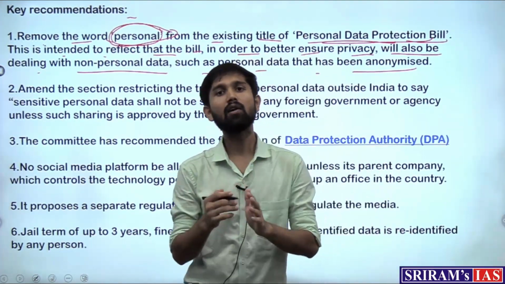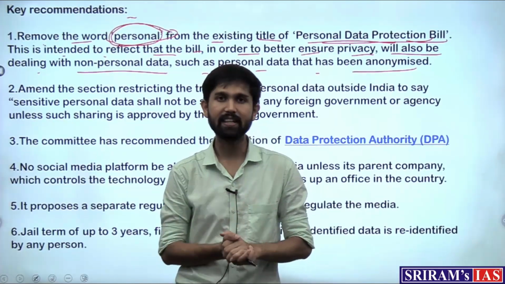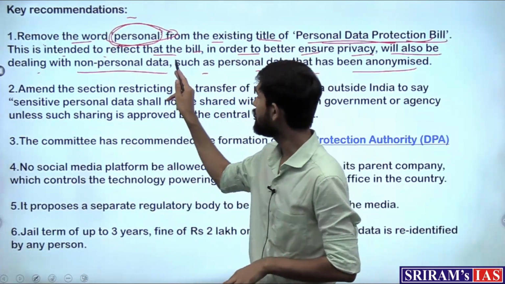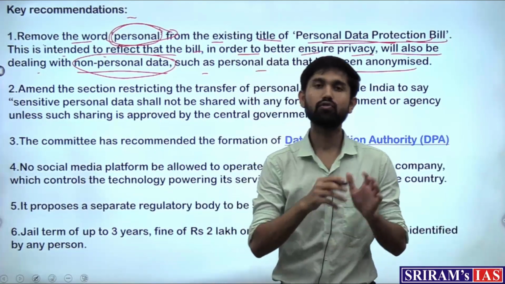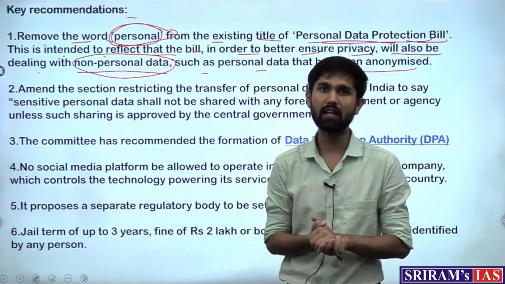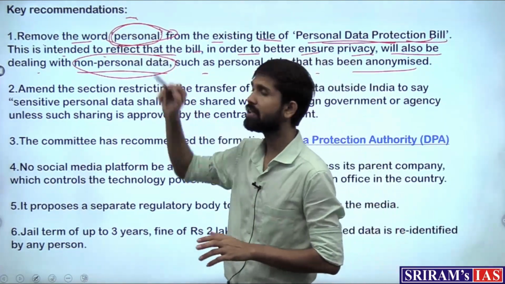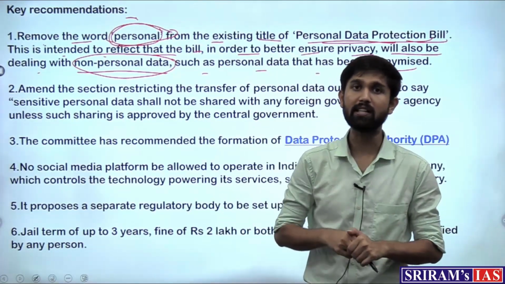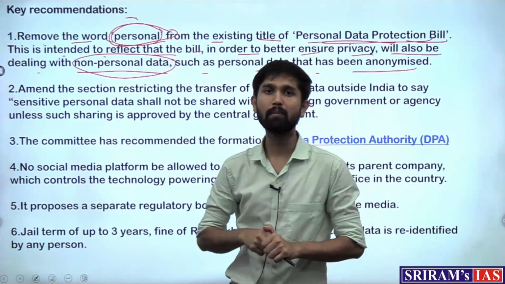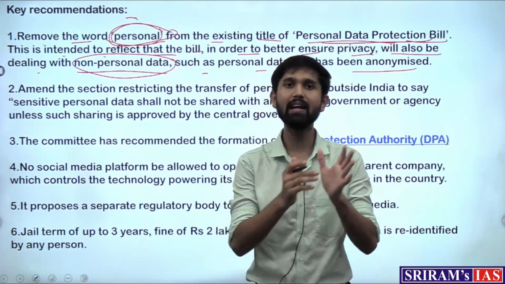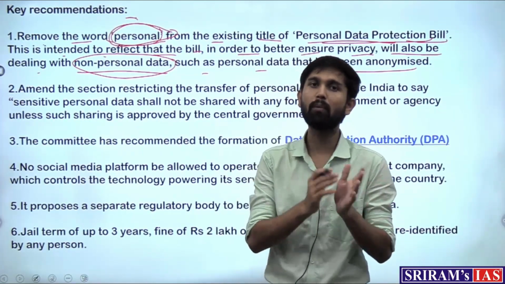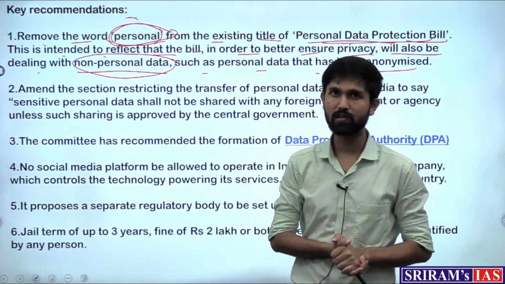But data which would not have personal details of the individual would be clubbed under non-personal data. So this classification was done in the bill, and the amendment suggested by this parliamentary committee is that the word personal should be removed, because the reflection should be that the data protection is happening for both personal as well as non-personal data.